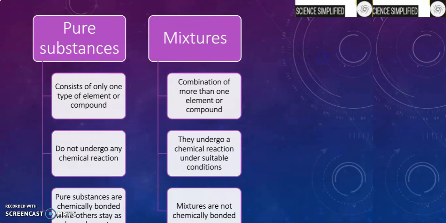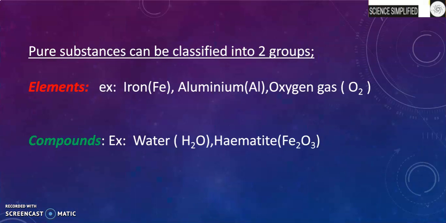Now let's see some pure substances. Pure substances can be classified into two groups called elements and compounds. Elements such as iron, aluminum, and oxygen gas can be taken as examples. Mind you, elements consist of only one type of element, but compounds consist of different elements combined together. For example, if we take this element, oxygen gas, it's made up of two oxygen atoms. It's a diatomic gas. So it's made up of only one type of element, which is oxygen. So that is an element as well.